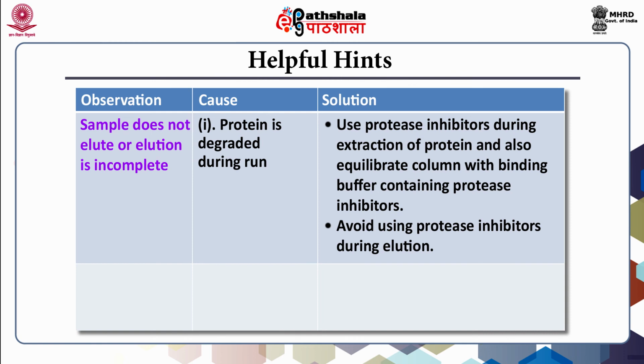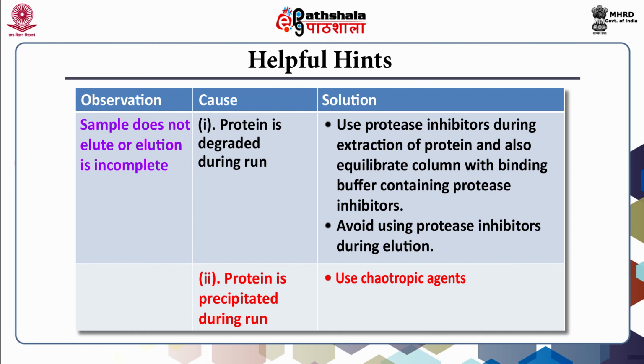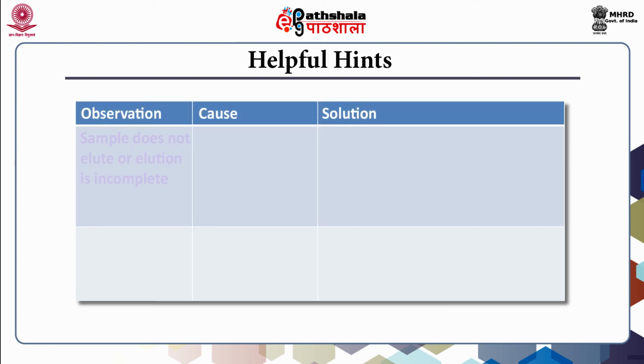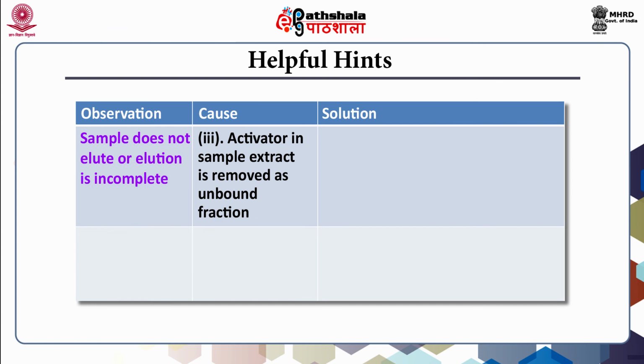Another cause for this problem is that protein is precipitated during the run. So in that situation, it is advised to use chaotropic agents. The problem which is noted sometimes relates to the sample not eluting or elution being incomplete. For that, two reasons have already been explained. The third could be that an activator in the sample extract is removed as unbound fraction. The solution is to measure enzyme activity under optimum conditions.